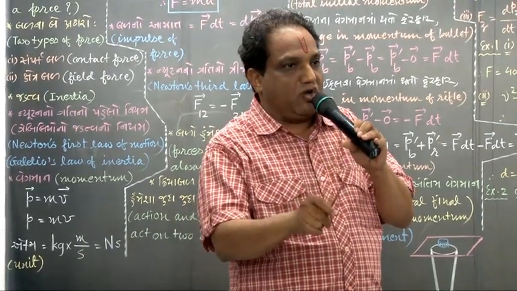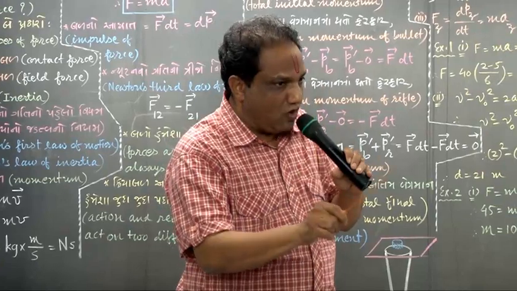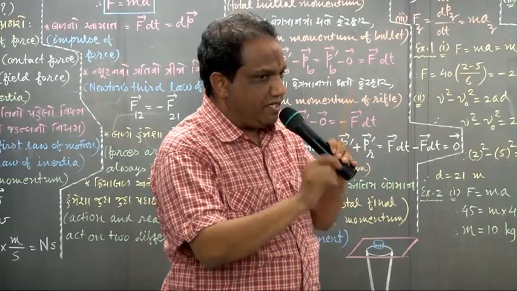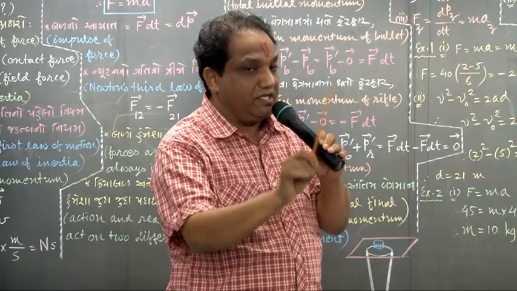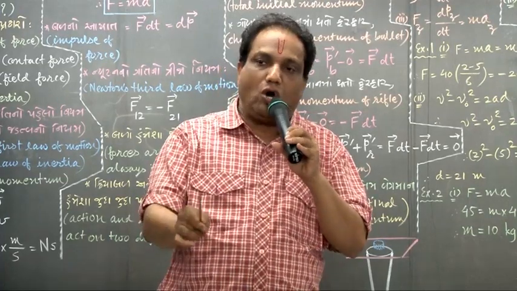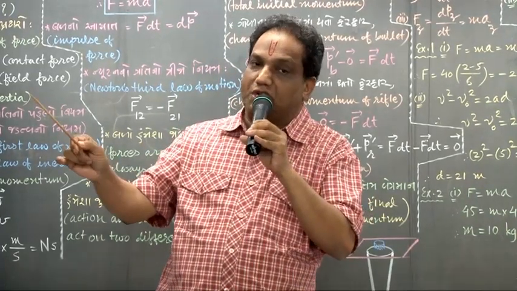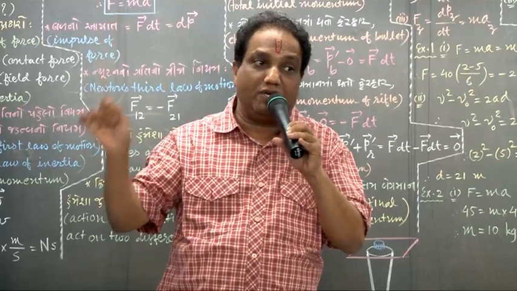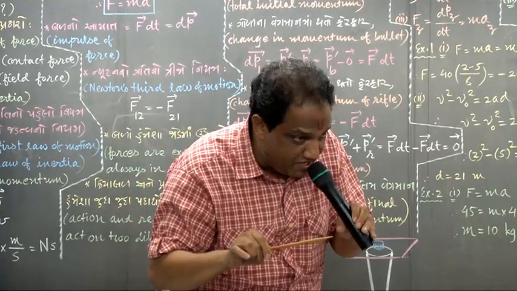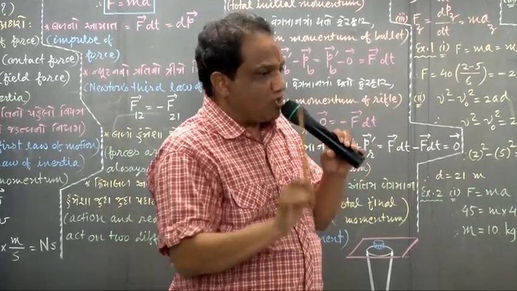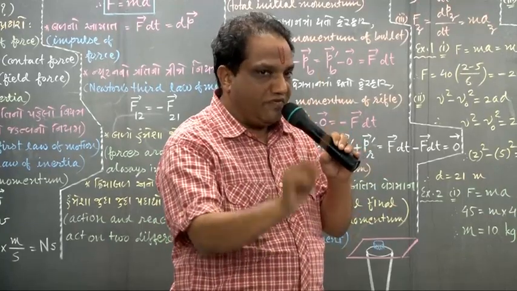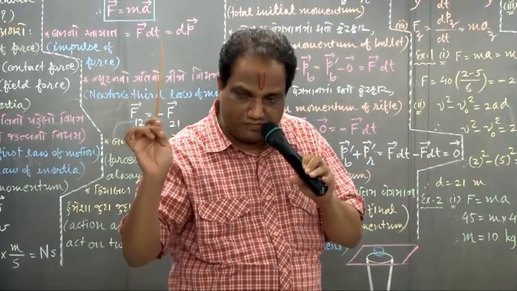In the absence of resultant external force, a body in a state of rest remains in the same state, or a body in a state of motion continues to move with a uniform velocity. This very statement is called Newton's first law of motion.